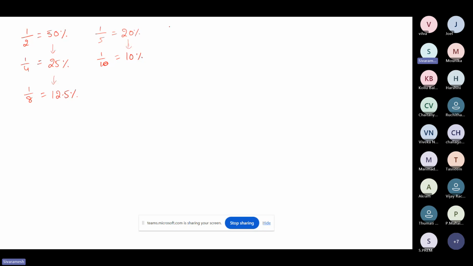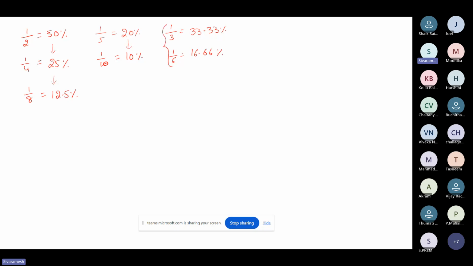Now let's go with 1 by 3. What is 1 by 3 as a percentage? 1 by 3 means 33.33 percent. Next, what is half of 1 by 3? I can say that it is 1 by 6. So 1 by 6 means half of this 33.33, which is 16.66 percent. And I'll tell you how to remember these two easily.